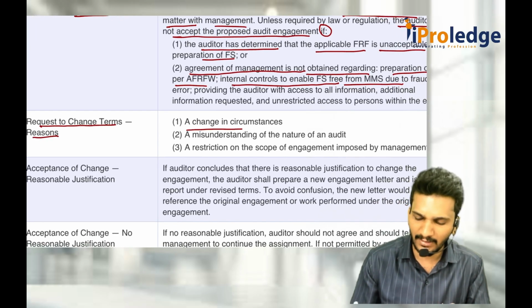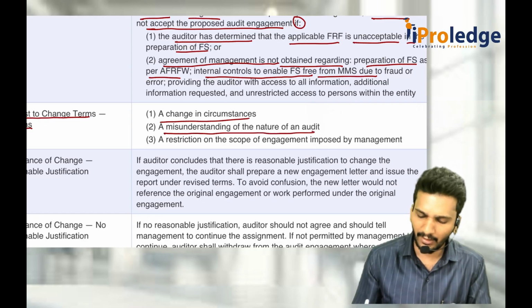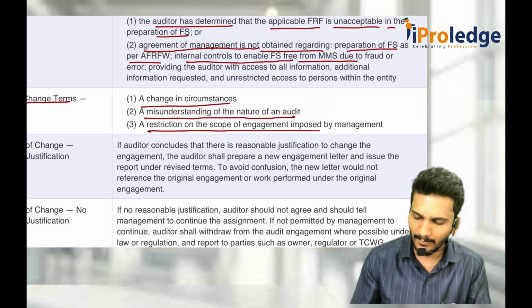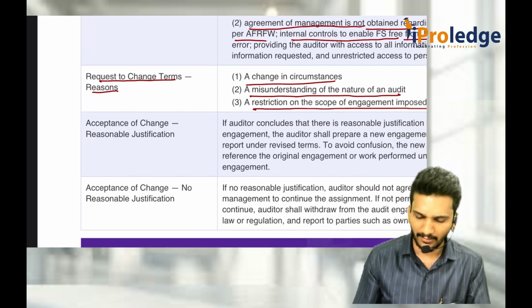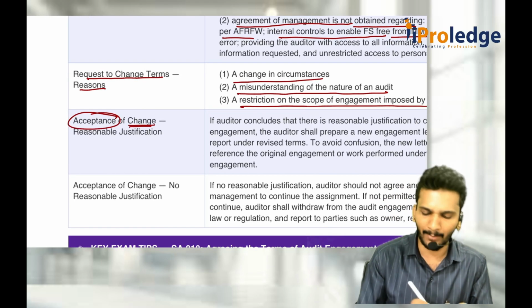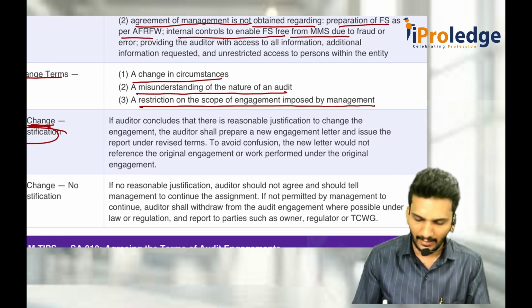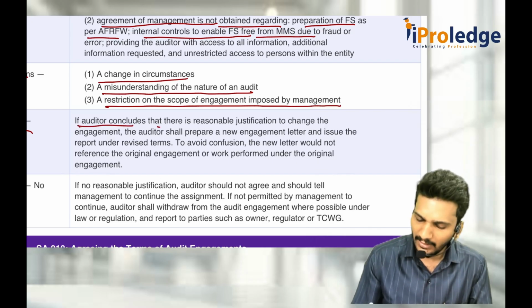A change in the circumstances is there, or misunderstanding of the nature of audit, or restrictions on the scope of engagement imposed by the management. If those reasons, whatever they are asking to change the engagement, if that is acceptable, reasonable justification has been given. In that case, if the auditor concludes that there was a reasonable justification to change the engagement, the auditor shall prepare a new engagement letter.